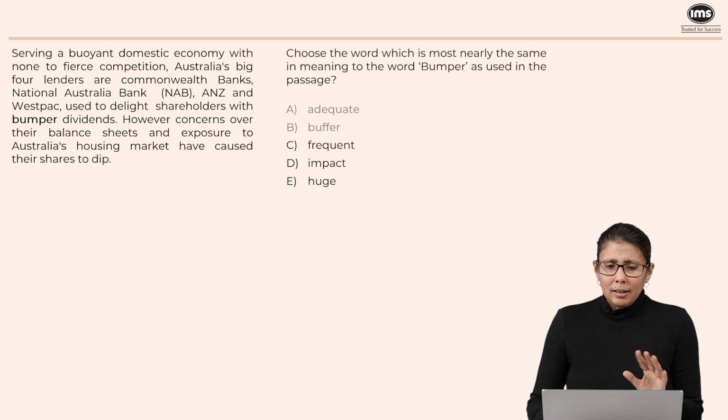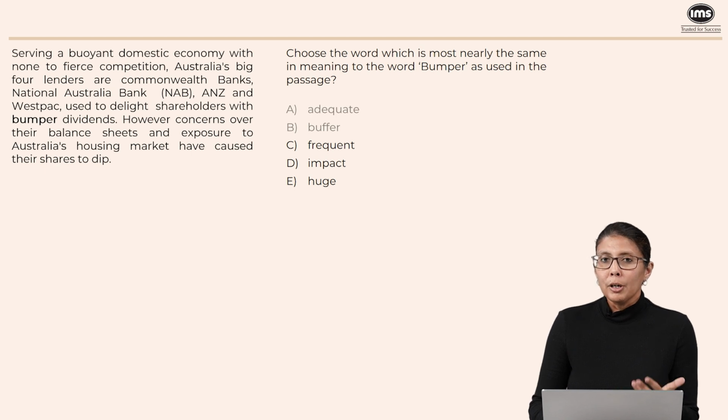Frequent, well, when we say bumper dividends, we're actually focusing on the quantity or the amount of dividend. We're not really focusing on the frequency. So bumper does not refer to frequency. Therefore, not C. Impact does not mean either large or small or a significant or a trivial amount. So D is irrelevant. So it will have to be huge. Huge dividends will definitely work in the passage. And that is why E is our answer.